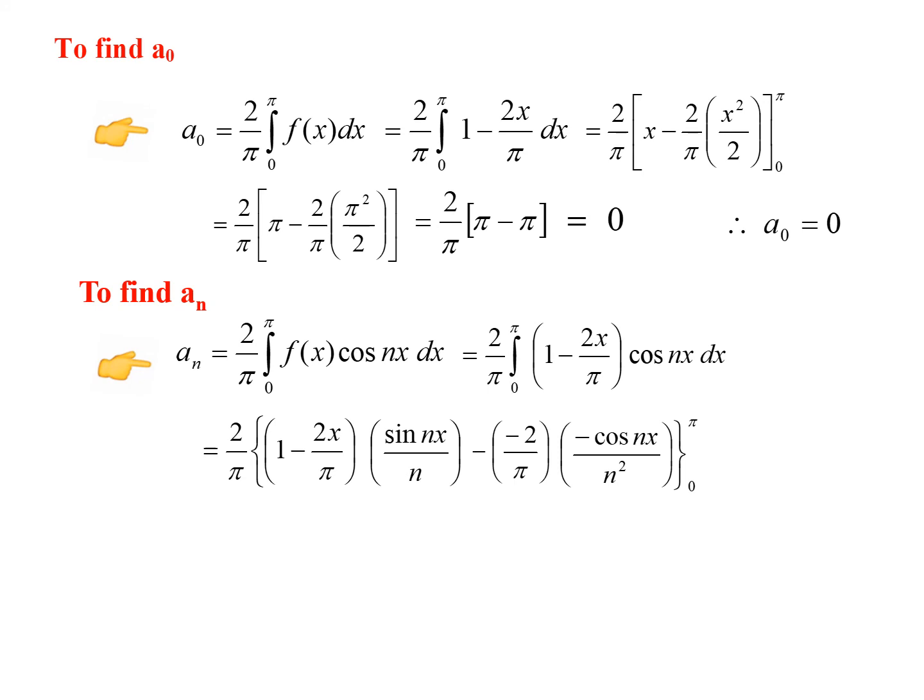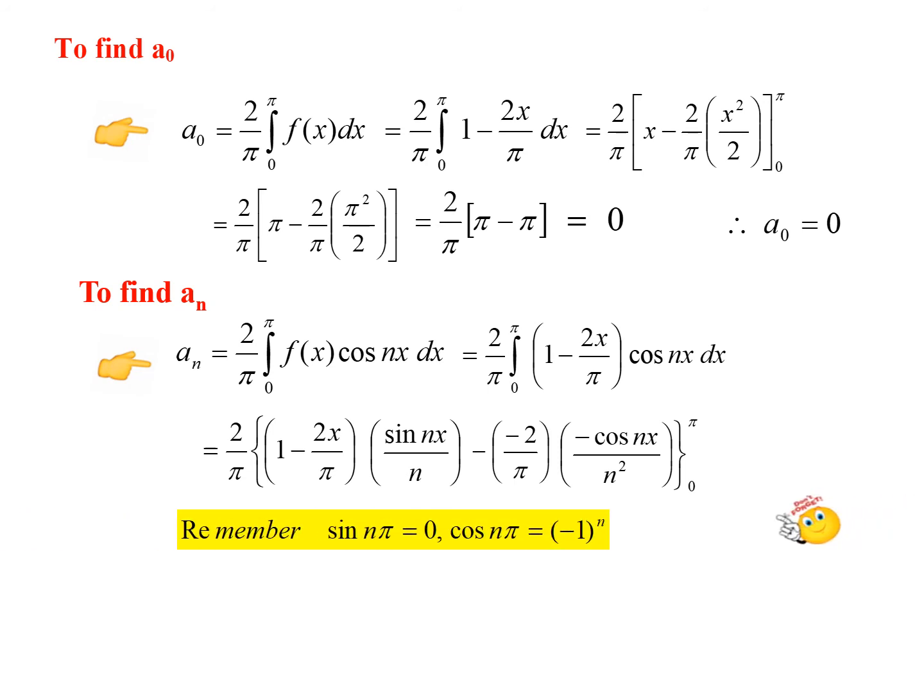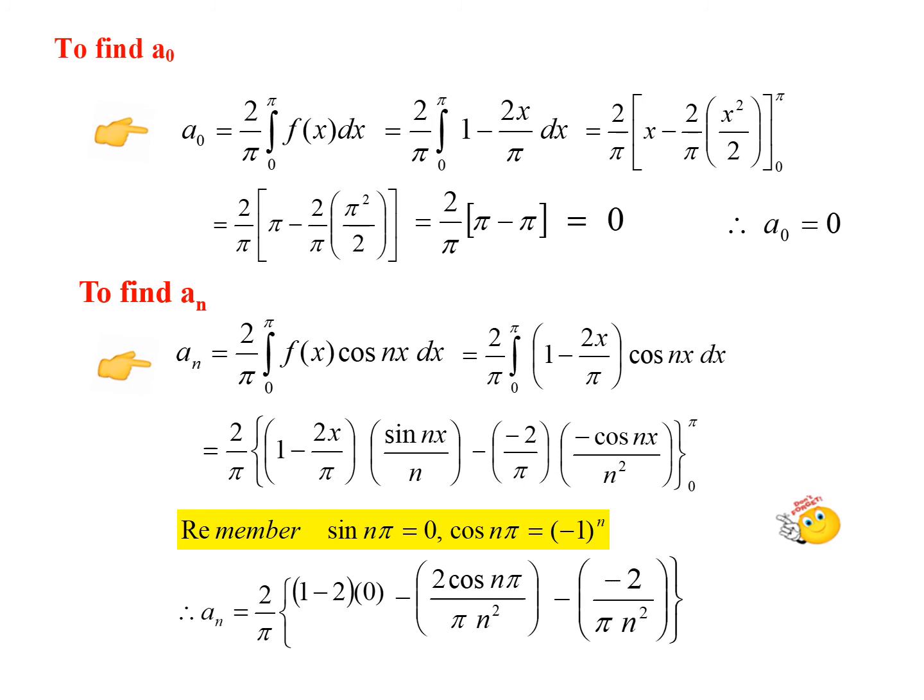Now we shall just apply the limit. What is the upper limit? In the place of x we have to put pi. So when you put x equal to pi, remember sin n pi will become 0 and cos n pi has a value. So an will become 1 minus 2 into sin n pi, which becomes 0, and minus 2 into minus cos nx, so minus into minus will become plus 2 cos n pi divided by pi n squared, because we are putting x equal to pi. This is the upper limit, minus the lower limit.